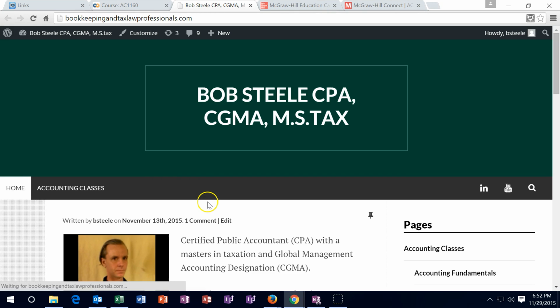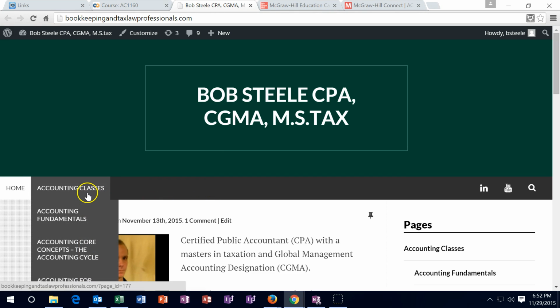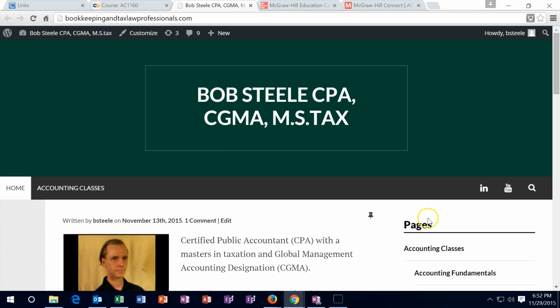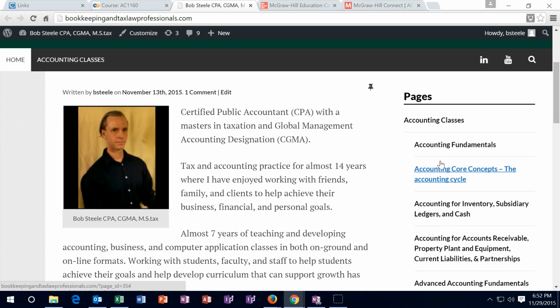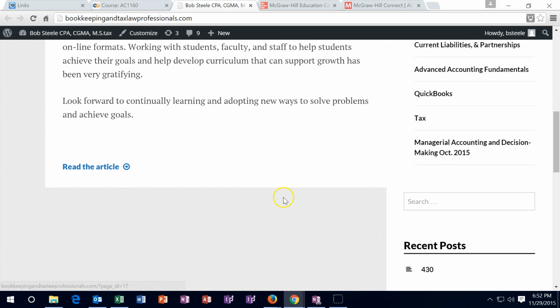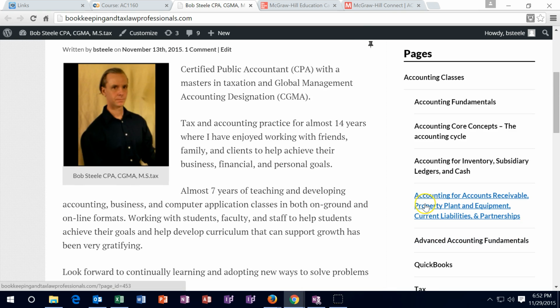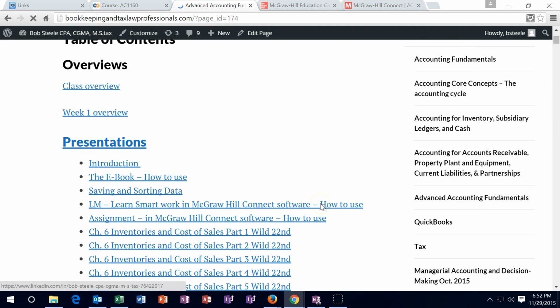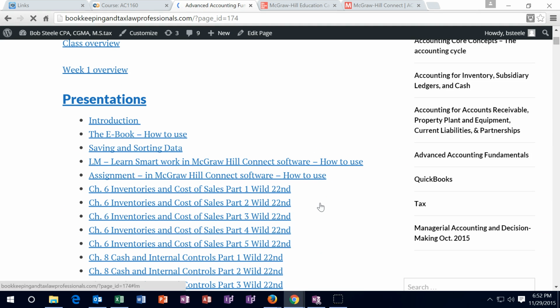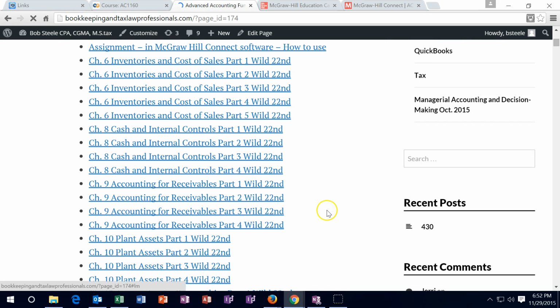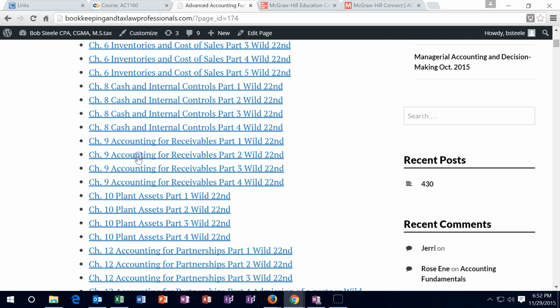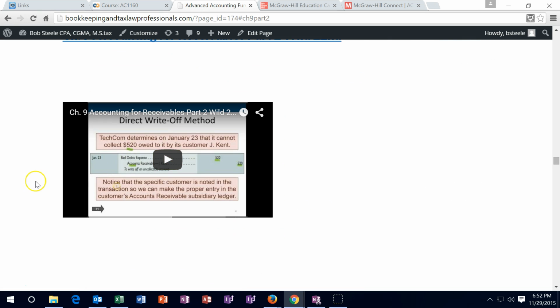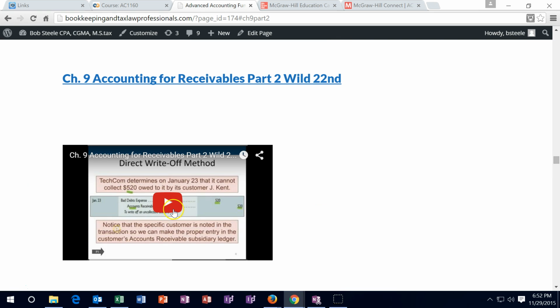So if you clicked on here, you go to this website, there's a drop down on this side. There's also a pages on this side, which should be more accessible to a phone, or they might be on the bottom depending on the size of the screen. You are in Advanced Accounting Fundamentals, so if you click on that, you will then get a list of hyperlinks. It's just a drop-down page with all the videos in order, so you can find whatever chapter you're in and click on that, or just scroll down through the page and you should find the videos in that way.